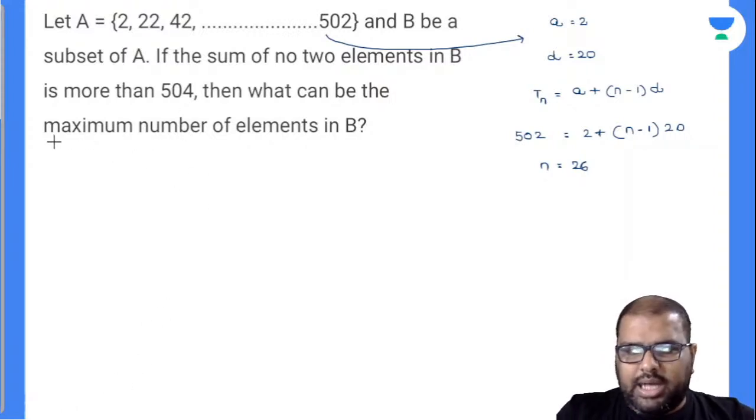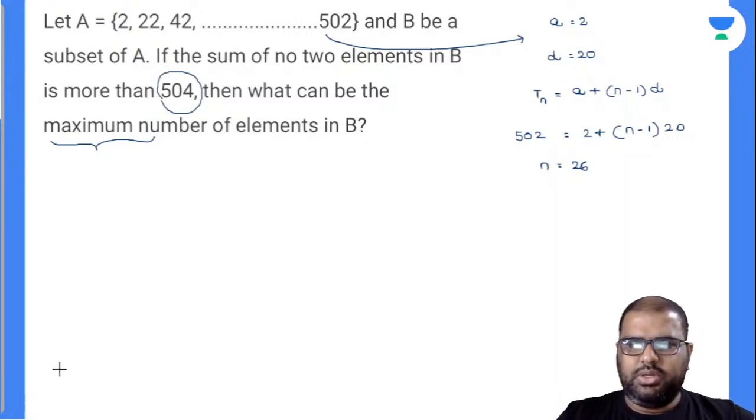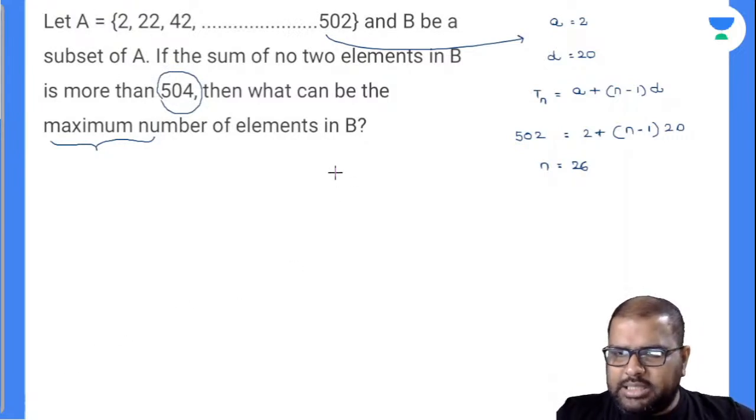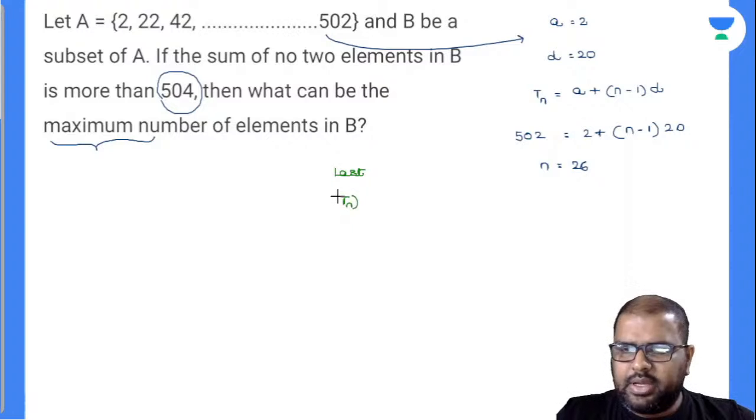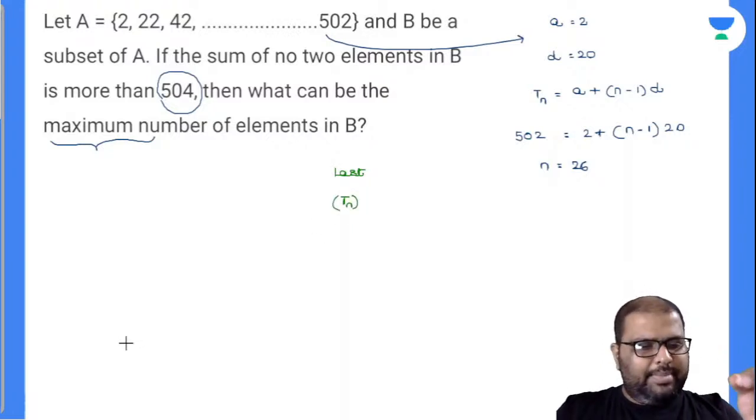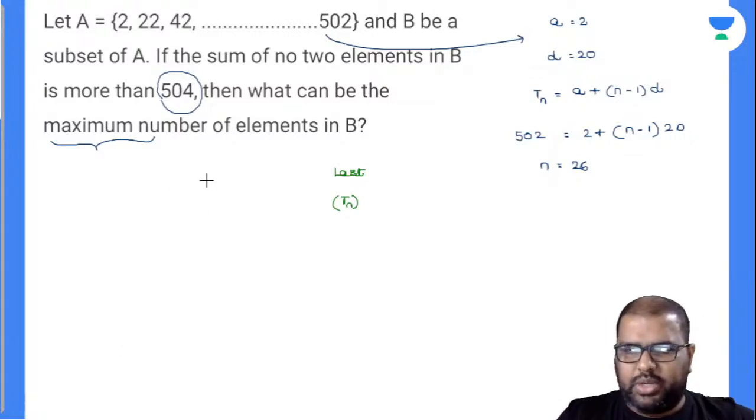See, you are asked to find out the maximum number of elements. And therefore, when you add two elements, the highest value must be not more than 504. So I will be adding the last element of B, which I will take as Tn. Of course, when you take elements from A and frame a subset B, that must also be an arithmetic progression only, right?